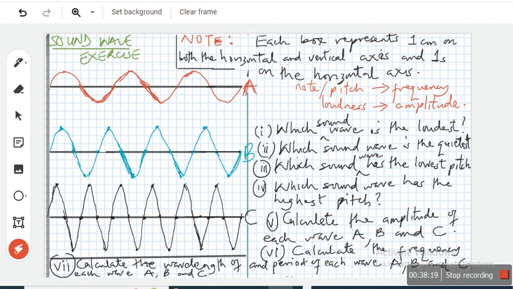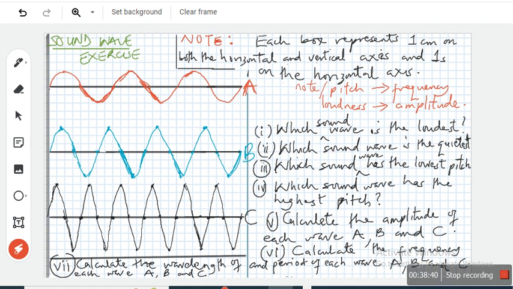So which one has the highest frequency? C. So which one has the highest pitch? C. Interesting. You see how easy these things are? And they're cool, I tell you.